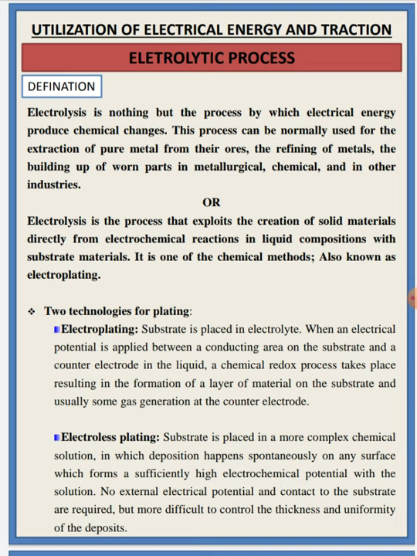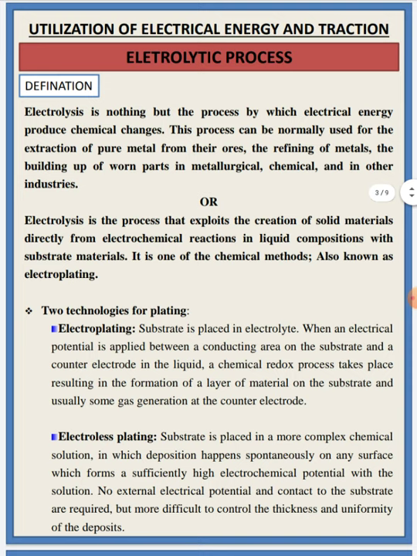As we know, each and every metal has an ore. If we extract that material from the ore by using electrical energy or an electrical potential, that phenomenon is called electrolysis. It is also used for the refining of materials in metallurgical, chemical and other industries, frequently for the extraction of pure material from the ore.